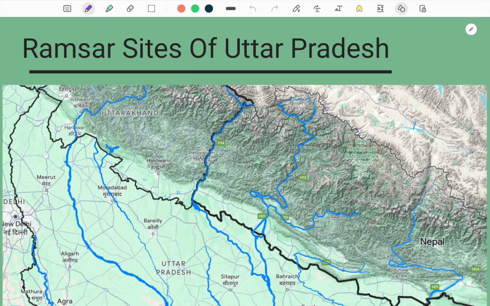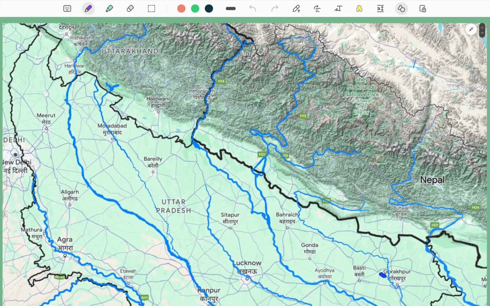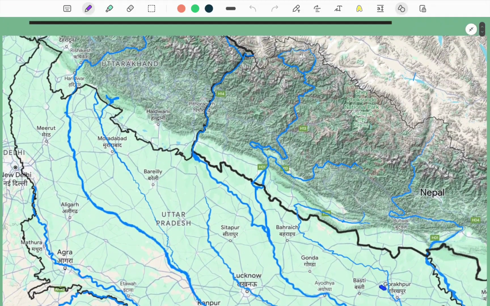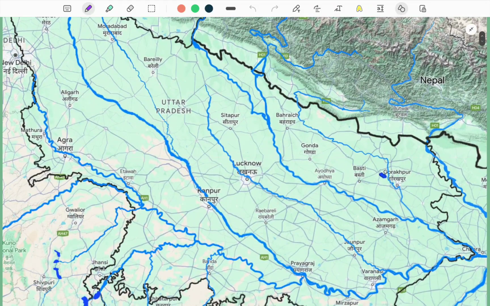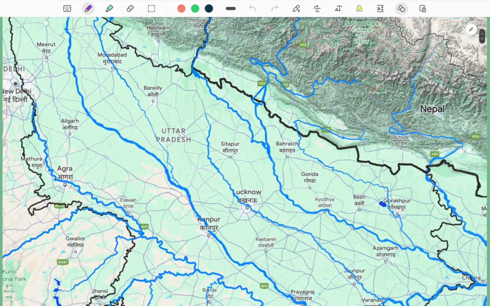So you can see here, this is the physical map of Uttar Pradesh. This is simply your Google map in terrain mode. You can easily see the valleys, the inclinations, declinations, etc. and the direction of drainage of different rivers in UP basically.